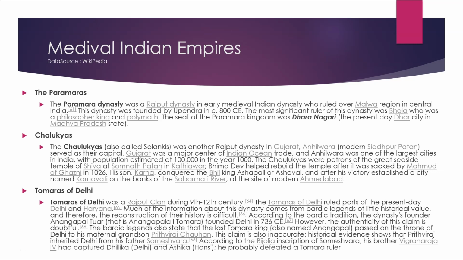According to the bardic tradition, the dynastic founder Anangpal Tomar founded Delhi in 736. However, the authenticity of this claim is doubtful. The bardic legends also state that the last Tomar king, also known as Anangpal, passed on the throne of Delhi to the maternal grandson of Prithviraj Chauhan. This claim also is inaccurate. Historical evidence shows that Prithviraj inherited Delhi from his father Someshwar.